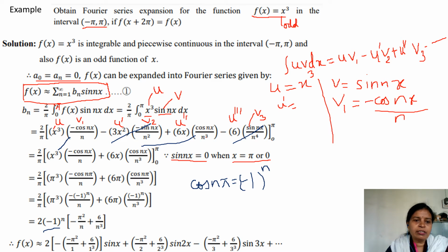So what you will get, 1 pi will get cancelled here. So it will be minus pi square upon n plus 6 upon n cube. Finally, we substitute it in f of x here, value of dn, and expand the expansion.